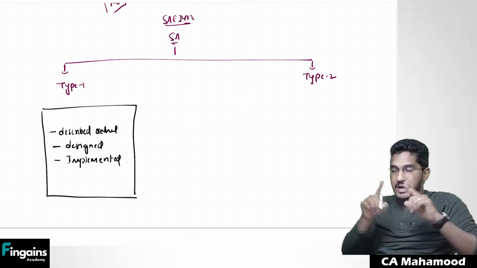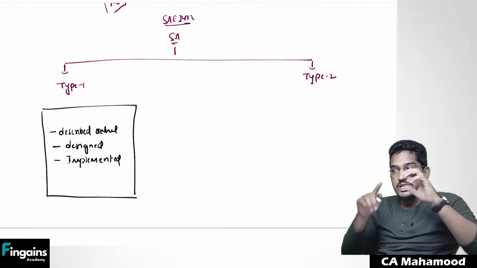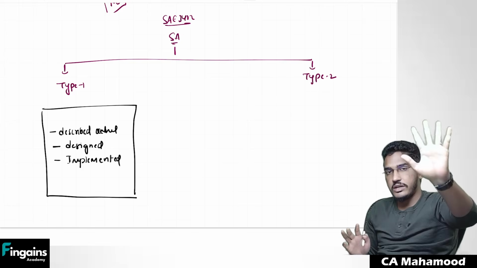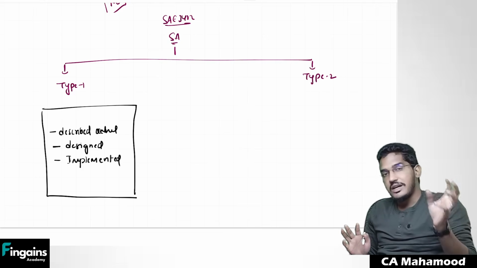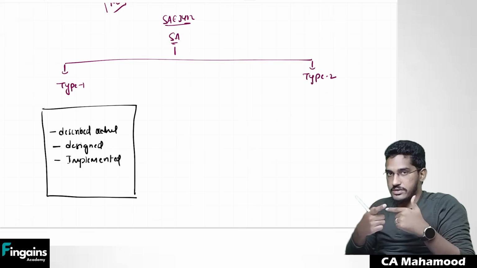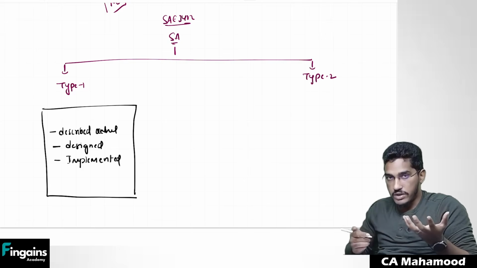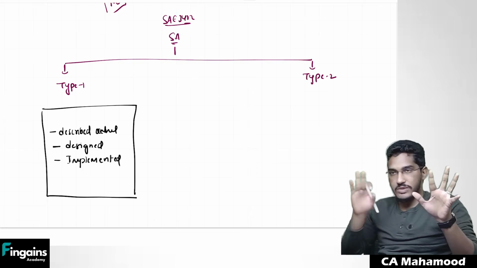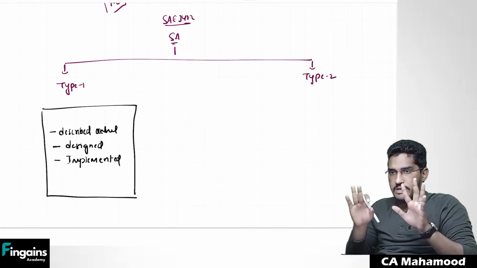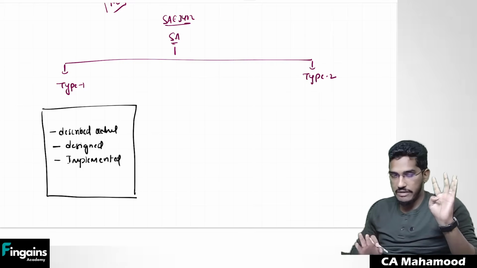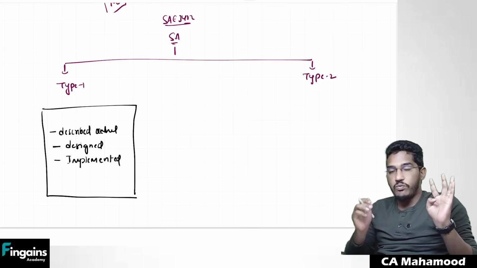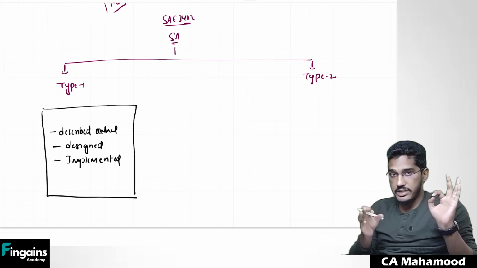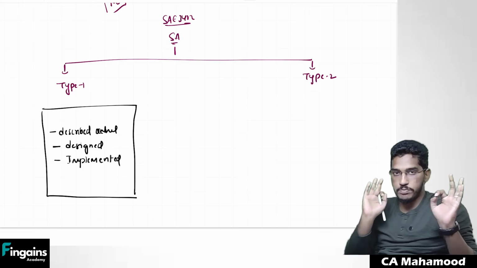So first, the management of the service organization will give one description, one detailed statement in which they will describe what kind of controls are there in the organization. Then in that report, they will make some written assertions. They will give some written confirmations. What written confirmations will they give? Whatever we have explained in this statement, that is actually existing. We did not make any wrong statements. Whatever control system is there, that only we have explained. Number two, whatever controls we have agreed with the user entity, those controls we have designed properly.